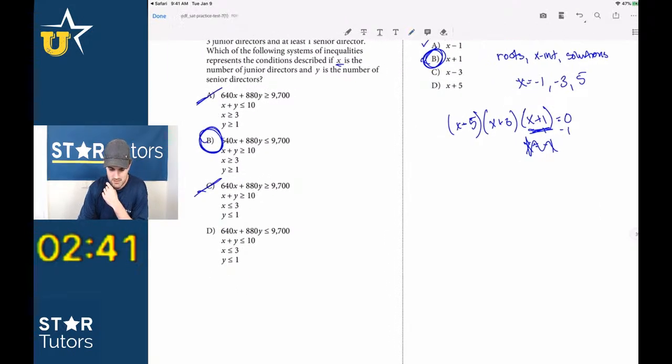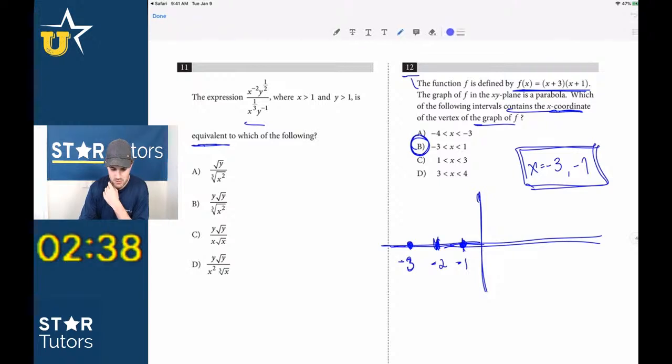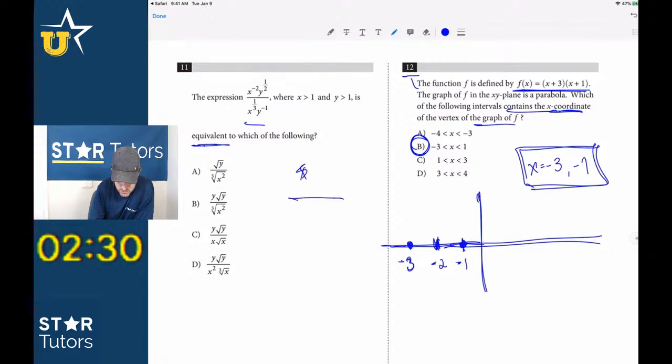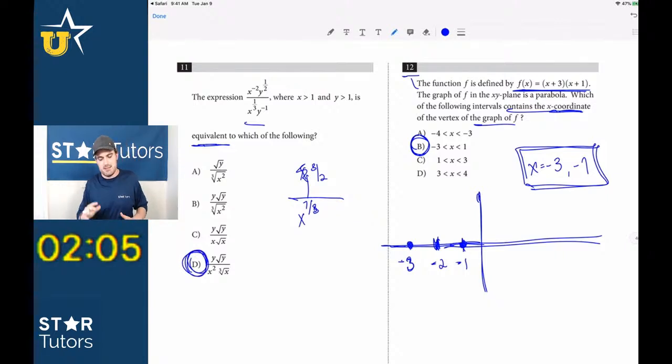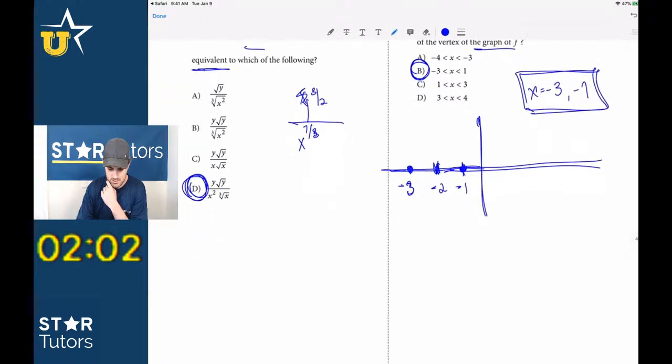Okay, now we're running low on time, so we have to be really efficient with some of these, guys. So in this one, the following is equivalent to. We might have to solve this one using exponents, so we get x to the negative 2 times x to the third is x to the, now 2 6 or 7 thirds, right? Times y over y to the negative 1. So now we add that to the 3 halves. So y squared 7 thirds would be x squared cubed. So it's got to be D. Right, because x to the 7 thirds would be x to the 6th, but you can cube root that. I think it's got to be D there.